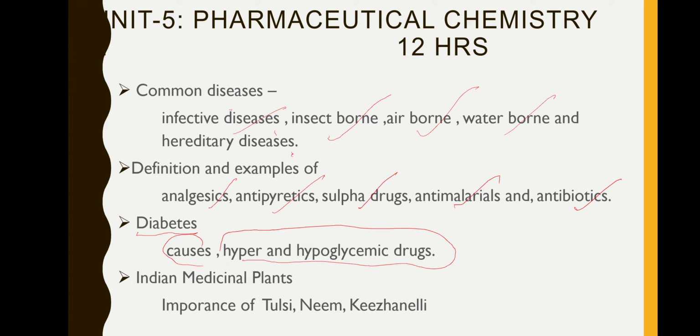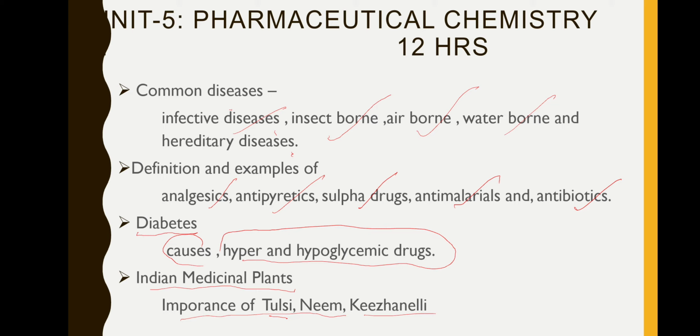Then we will just see Indian medicinal plants. The Indian medicinal system has its own importance. So we have a wonderful plant which is tulasi, another one neem. These 2 are very wonderful plants which have very good advantages than what we imagine. So we will see the importance of tulasi, neem and kiranelli.